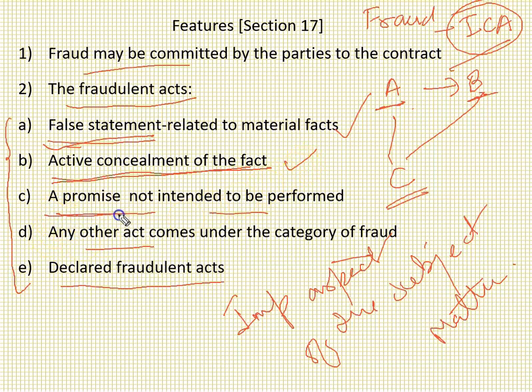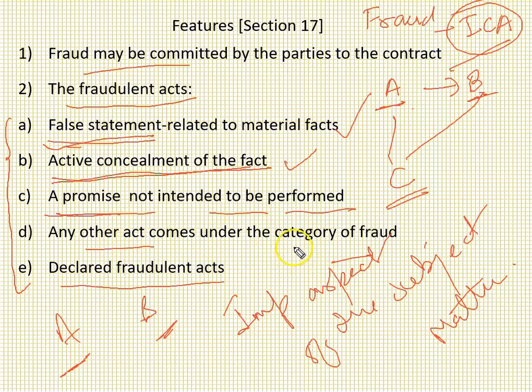Any promise which you are making which you never want to perform, for example, A and B, two people are there, A makes a promise to B and A never wishes to perform it, then also it is treated or regarded as fraud, right? Then any other act which comes under the category of fraud.